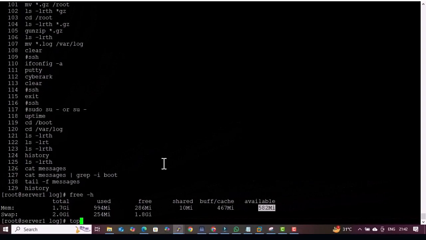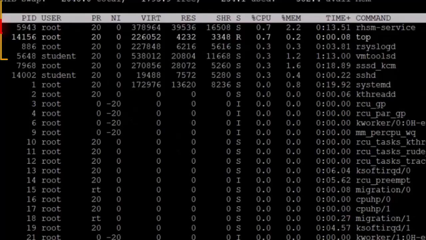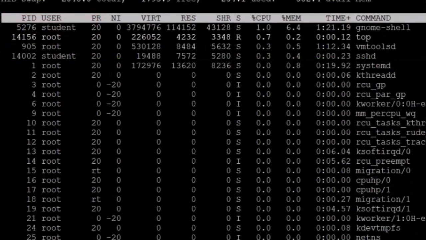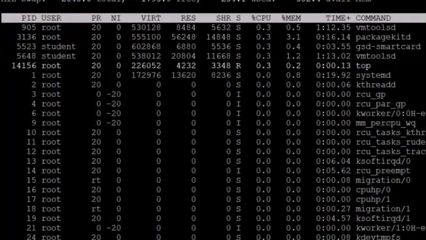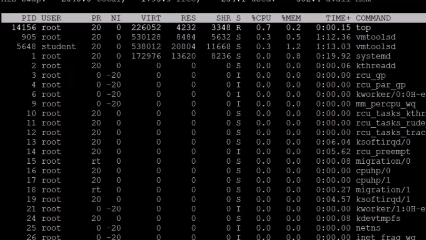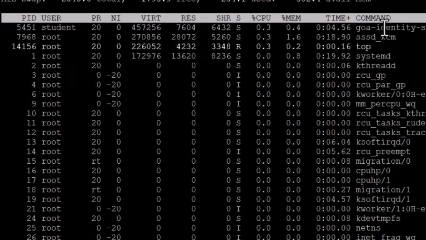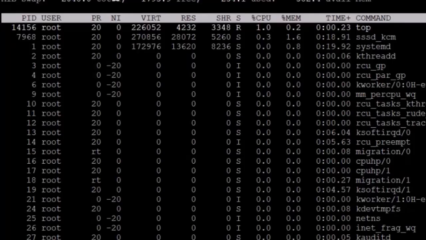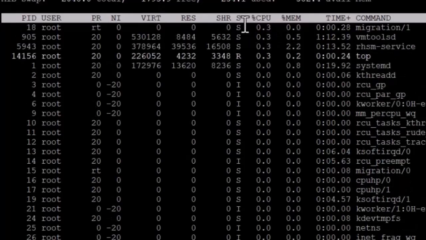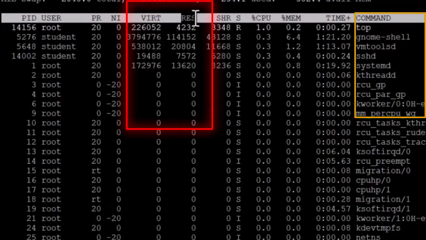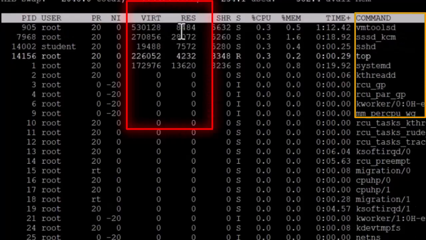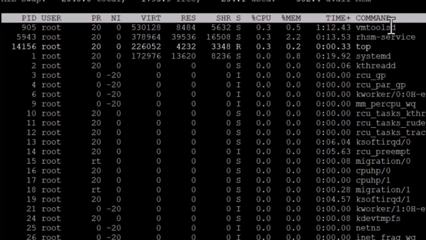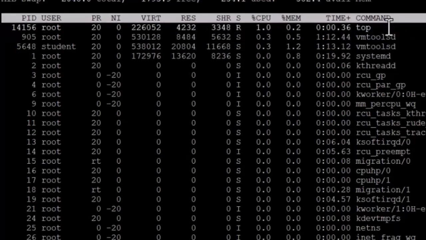The other command is the top command. The top command tells you the CPU utilization. The percentage CPU utilization is shown here, and currently the CPU is very fine and not above 80%. If it was above 80%, it would show here. It also shows the top processes that are consuming CPU and memory. But currently CPU and memory are fine, so no issue. It also shows the data in GB. Once it shows the data in GB, you will be able to identify which processes are taking high CPU or high memory.